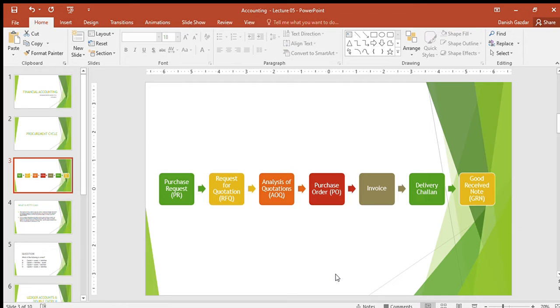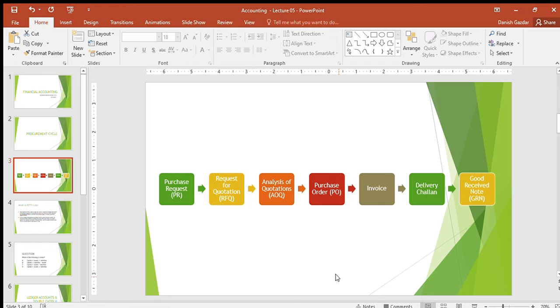So procurement is a very basic process which I have mentioned here. Procurement is done through various steps. The first step is the purchase requisition, which is called PR. In this document, the user department, the department which requires the goods or services, elaborates its needs on the document: that it requires a product, this is the quantity it requires, and it requires it by X date. After that, that PR is delivered to the procurement department.